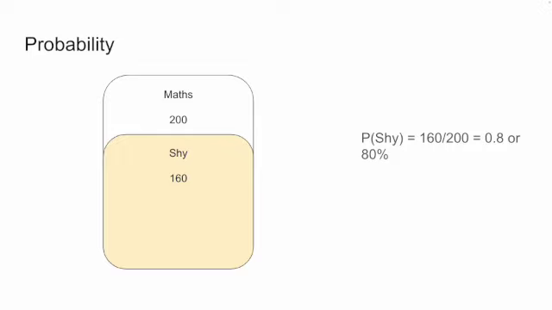Let's say there are 200 math students in a university, and you go and check whether the persons are shy or not, and you might find that 160 of them are shy. And that takes you to a probability of 80%. So you take 160 divided by the total number of math students, which gives you 0.8, and 0.8 is the probability, or in simple English we say 80% chance that the person will be shy given a math student. And you would use that to say that, oh, most probably this person is a maths person.